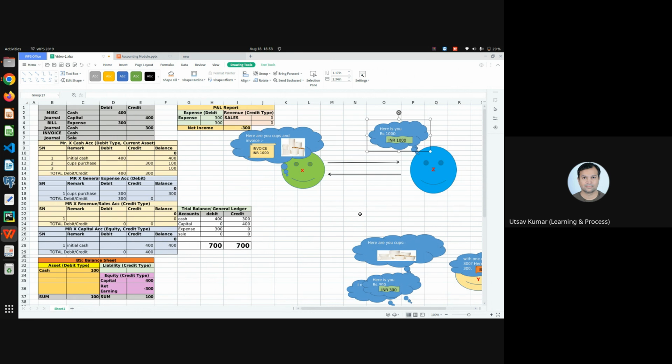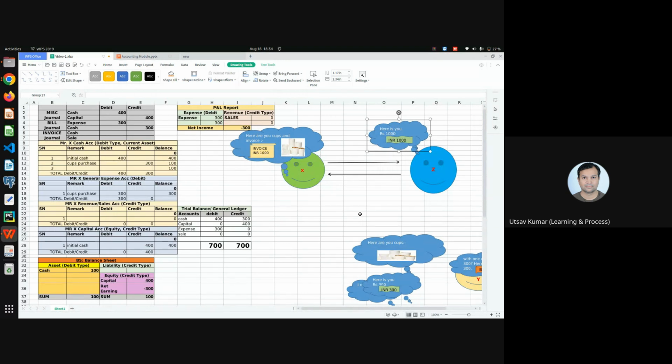This is a source document here. And Mr. Z just gave him the money. Okay, 1000 rupees. It means the transaction is also done. Okay, so this is a transaction. Whenever I say a monetary thing happens, whenever something give and take happens where monetary things are involved, either direct or indirect money involved.